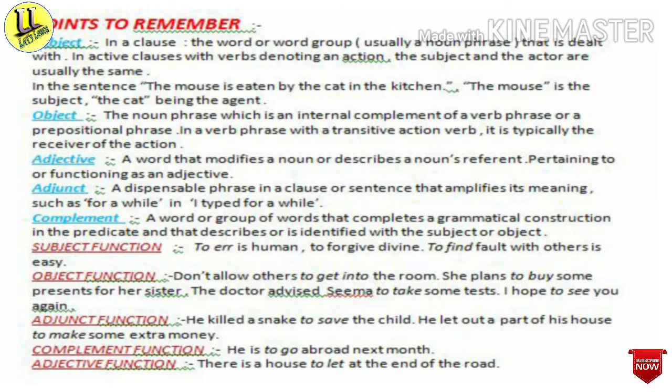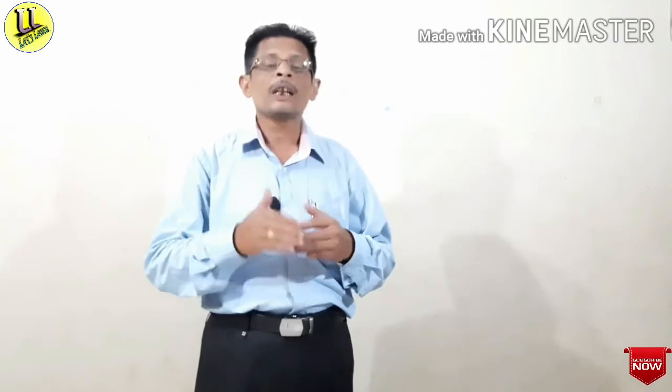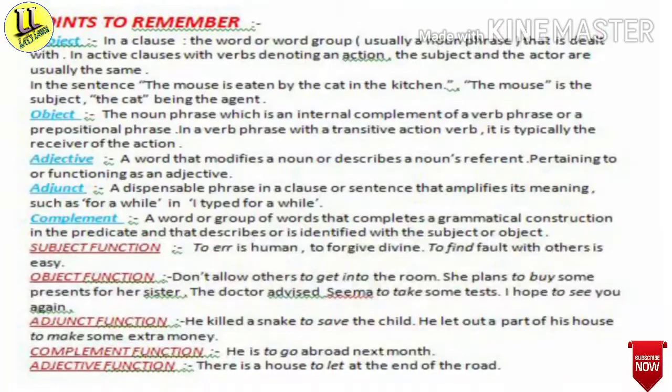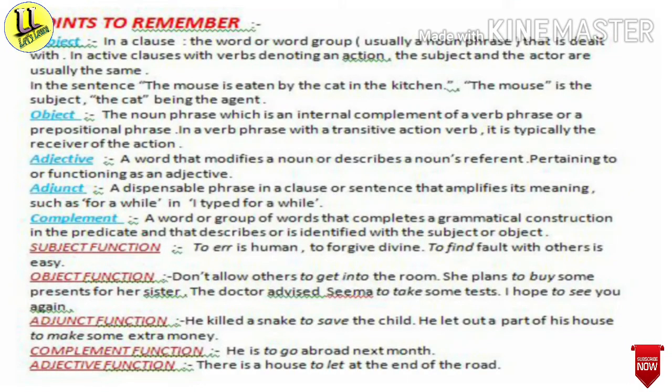And then about complement. A complement is a word or group of words that completes a grammatical construction in the predicate and that describes or is identified with the subject or object. These are different important points you must remember. Now we will take some examples about its different functions. First one is subject function.